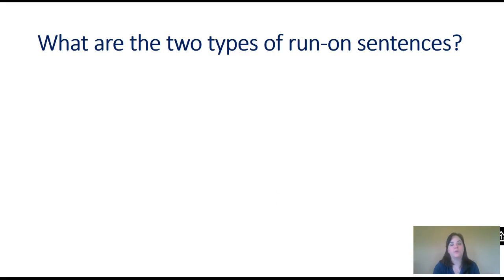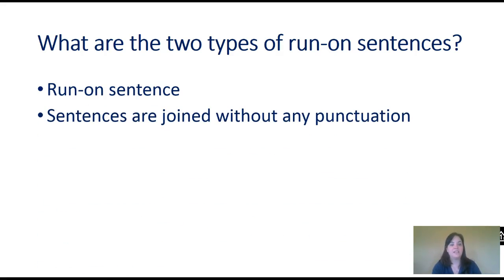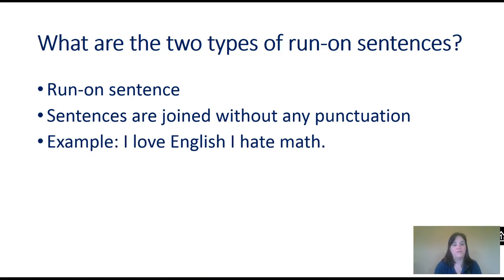So now that we know what a run-on is, let's look at the two types of run-on sentences. The first type is the run-on sentence. These are sentences that are joined without any punctuation. For example, we could have this run-on sentence, I love English I hate math. These are two complete thoughts here. We have the subject I, the predicate love English, then another subject I, and then a predicate hate math. We would need to put something here in between English and I to correct this.